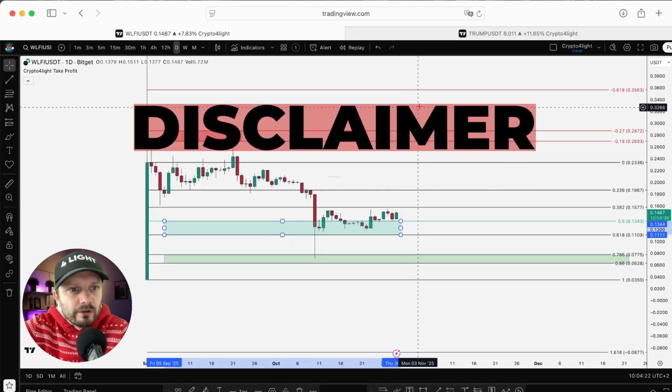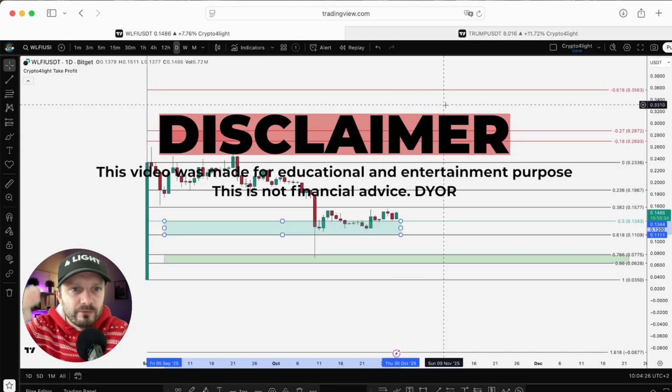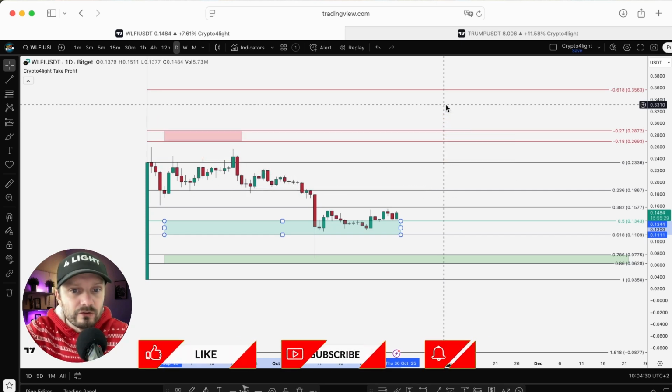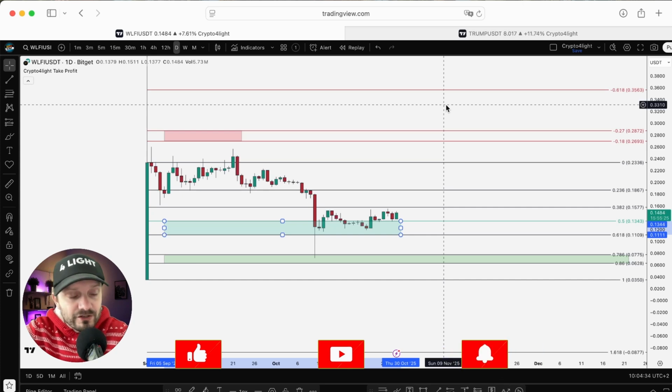Let's talk about World Liberty Finance and the Trump token. Both of these tokens, we analyzed before, on the next day after listing. I posted the videos where I marked all zones of interest, because we work with the initiation accumulation pump model. It's a pretty simple model for the tokens after listing.